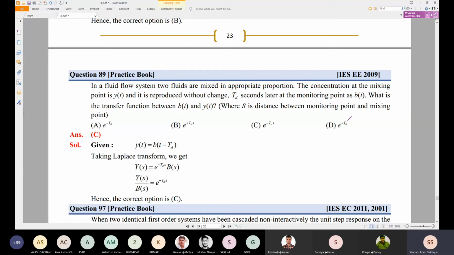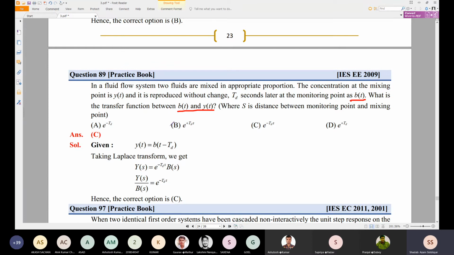The concentration at the mixing point is y of t, and it is reproduced without change TD seconds later at the monitoring point as b of t. What is the transfer function between b of t and y of t, where s is the distance between the monitoring point and the mixing point?